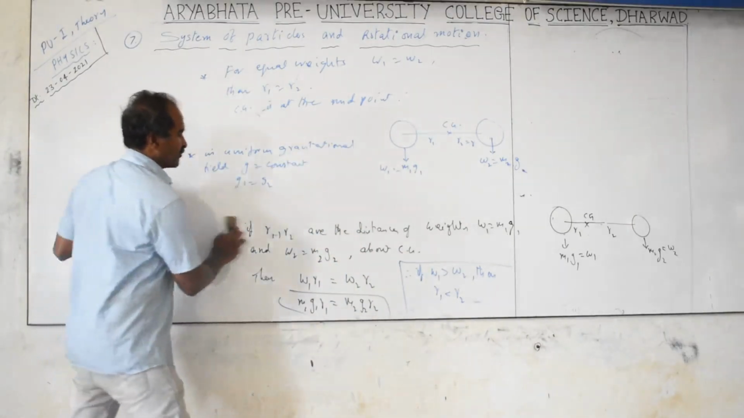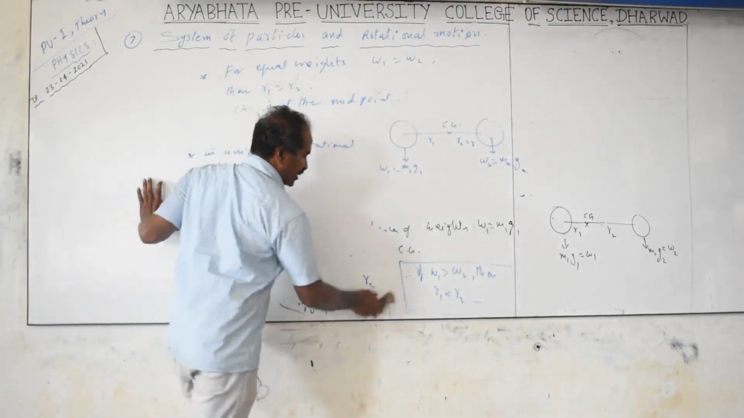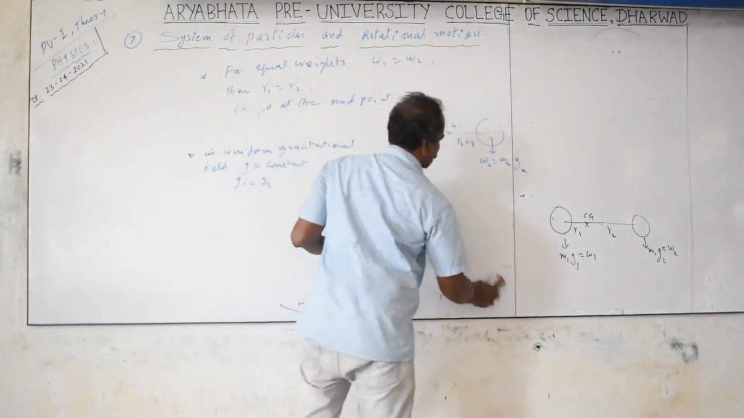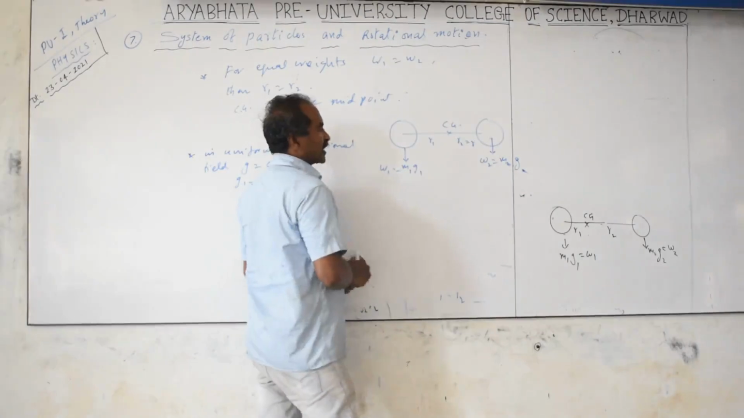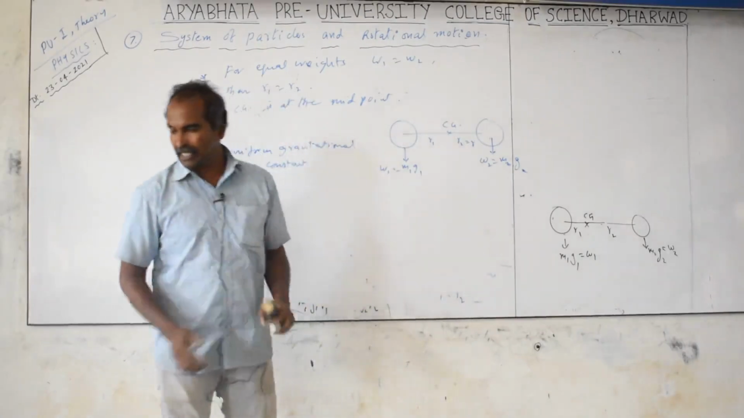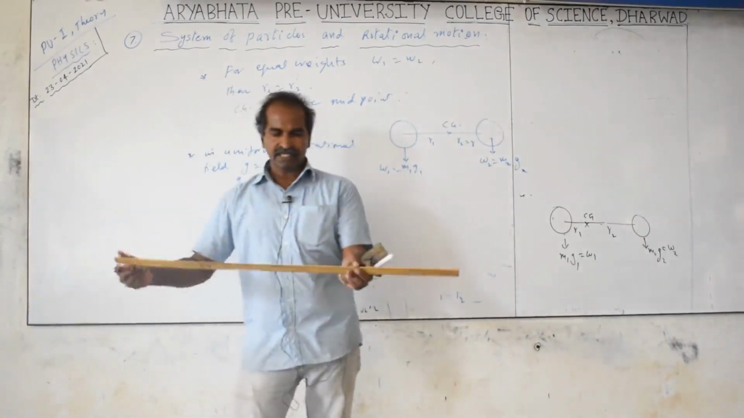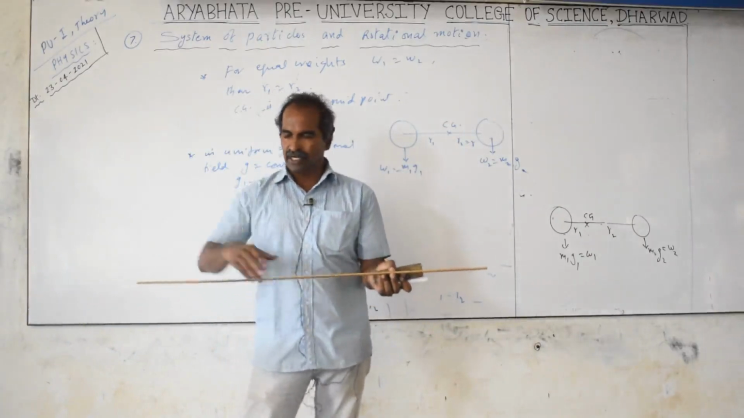But one more thing about the center of gravity: it will not be anywhere you want. It will always be between the objects. If you take a system of objects like the scale, the center of gravity will be inside this body only, within the body. So it will not go outside.